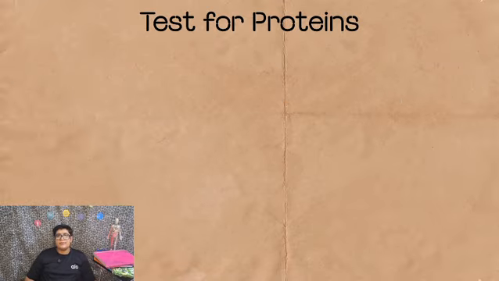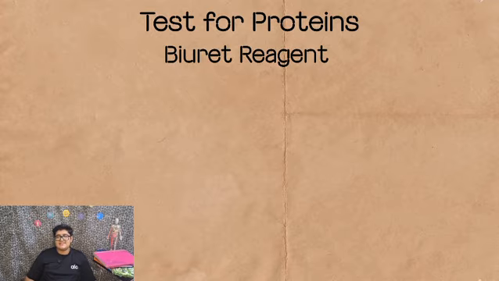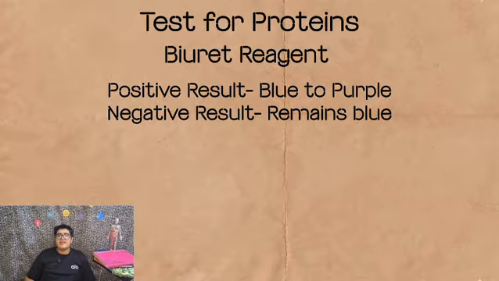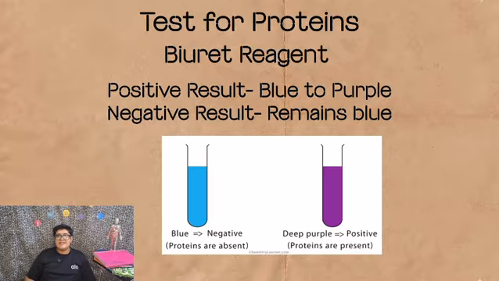Next is the test for protein, which is known as the biuret test. So the reagent is biuret. Biuret reagent is added. We will note the color change. If the result is positive, the color will change from blue to purple, meaning a protein is present. But if the result is negative, the mixture will remain blue. This means that protein is not present.